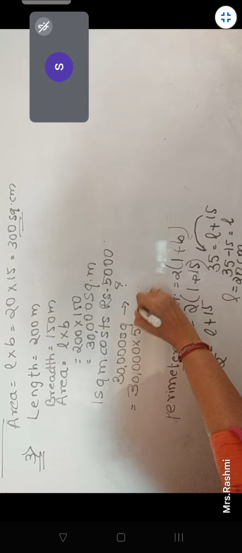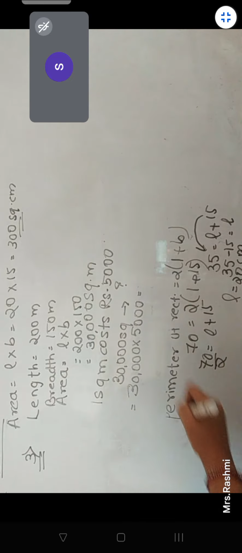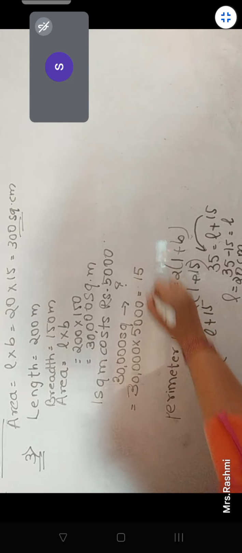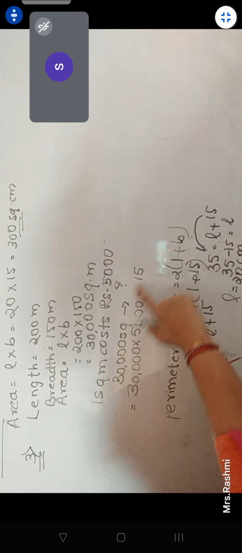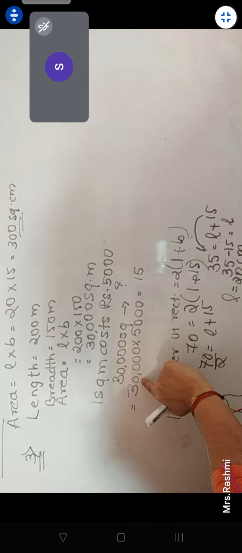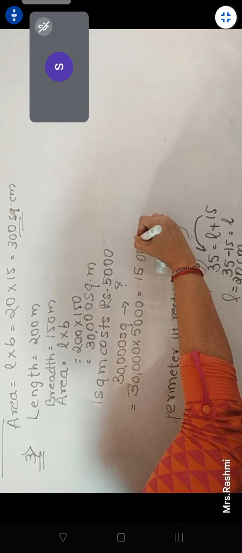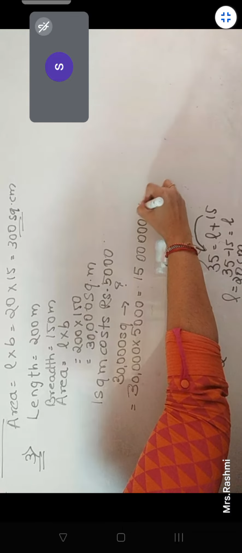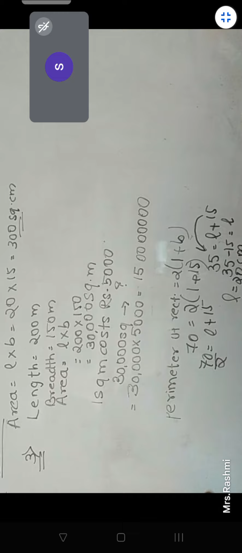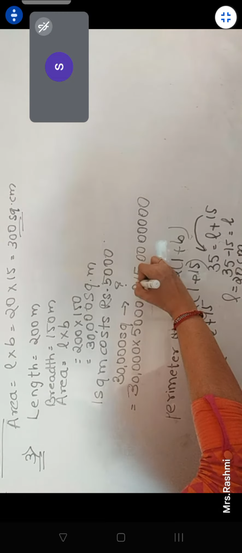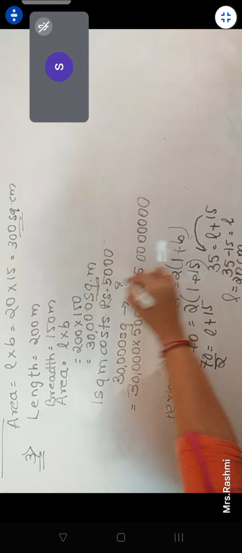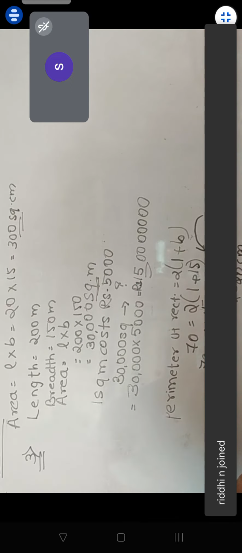Yes, 5,000 is 15 crore. And then just add all the number of zeros. 1, 2, 3, 4, 5, 6, 7. So 1, 2, 3, 4, 5, 6. It's 15 crore. Yes, ma'am. 15 crore is the correct answer. This is rupees. Here you have to write square meters. This is rupees, because it's the cost.